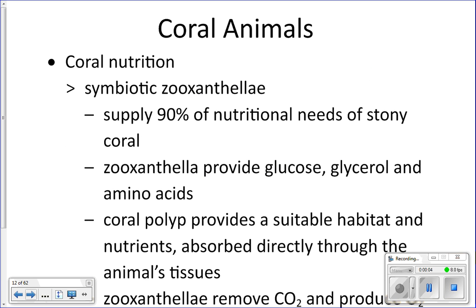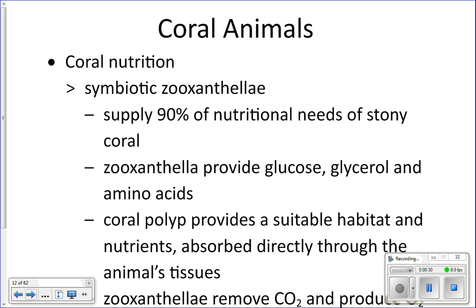Okay, so we talked about how coral reproduce. We're going to talk today about how they get their food, so how they actually obtain the energy that they need to survive and to grow and build these big giant reefs. And then we're going to talk about how reefs actually form, locations on the reef, and then the types of reefs. Okay, and that's what we're looking at doing today.